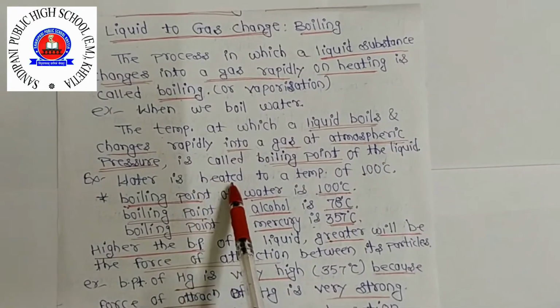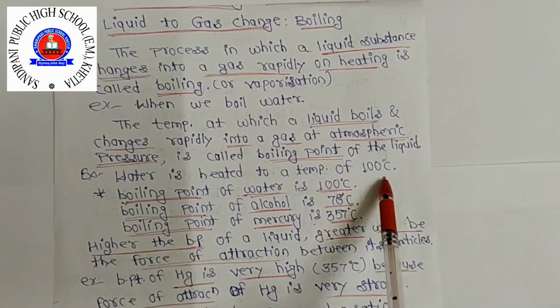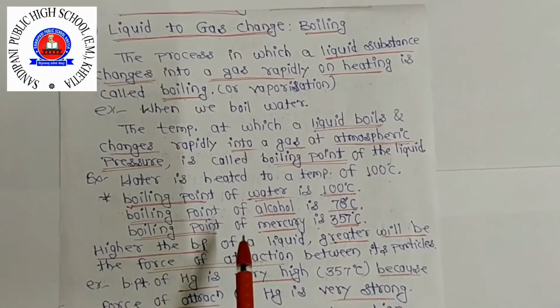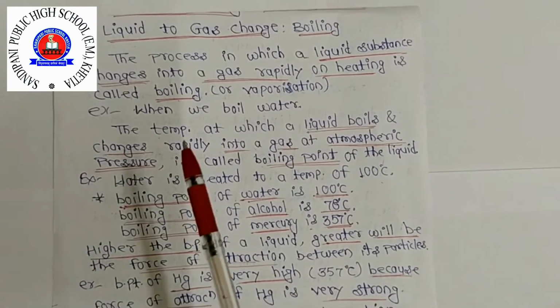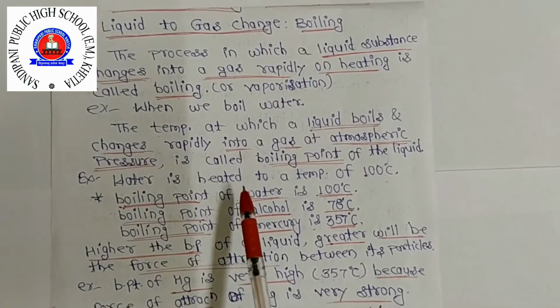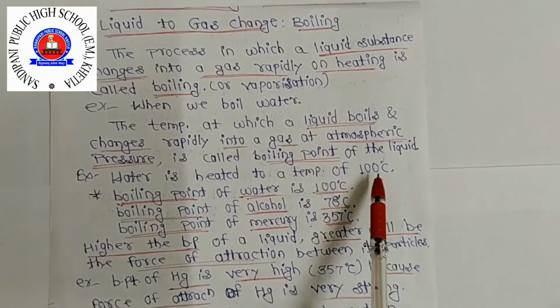So water is heated to a temperature of 100 degree Celsius. Like you saw earlier that ice starts melting at 0 degree Celsius, same like that, water is heated to a temperature of 100 degree Celsius.